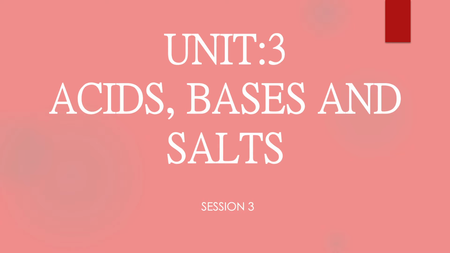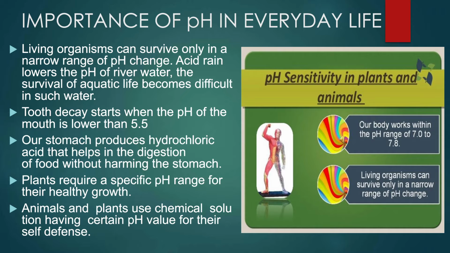In yesterday's session, we had seen about the pH scale. Today, we'll be seeing the importance of pH in everyday life. Living organisms can survive only in a narrow pH change. When the pH of rainwater is less than 5.6, it is called acid rain. And when acid rain flows into the rivers, it lowers the pH of the river water. The survival of aquatic life in such rivers becomes difficult.